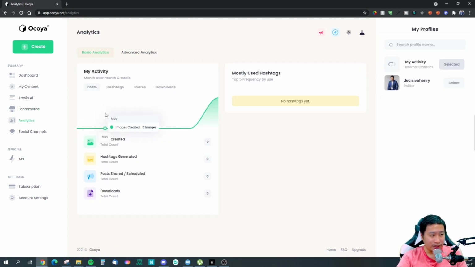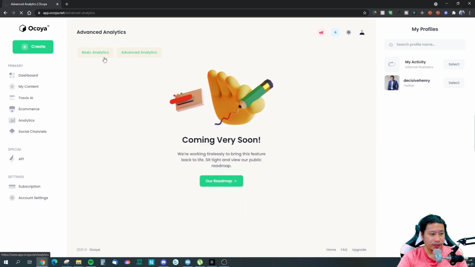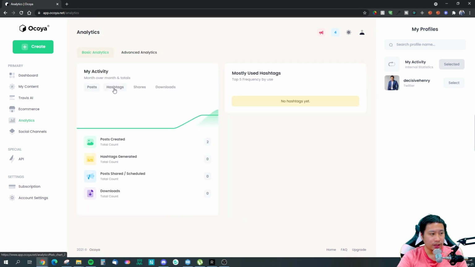So for the analytics, what happens is that they tell you your activity, right? So how many posts you've created, how many hashtags you created, how many posts have been shared or scheduled, how many downloads you have, and then you can also see what's the most widely used hashtags. Okay, and you can click on hashtags. You can see all the information in here, right?